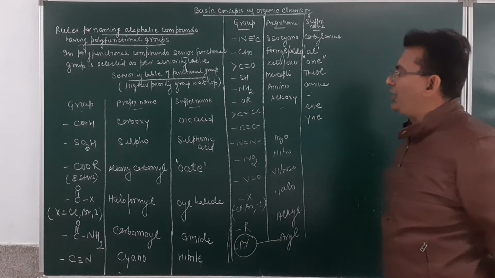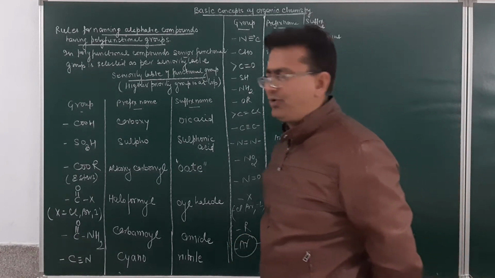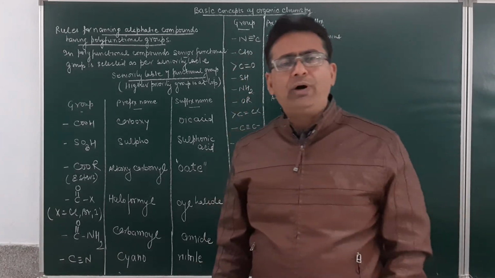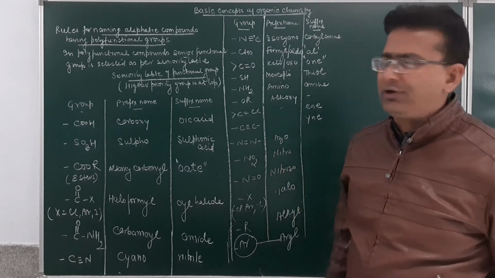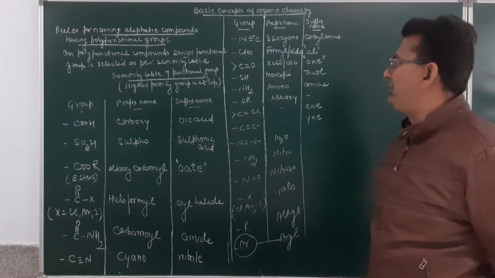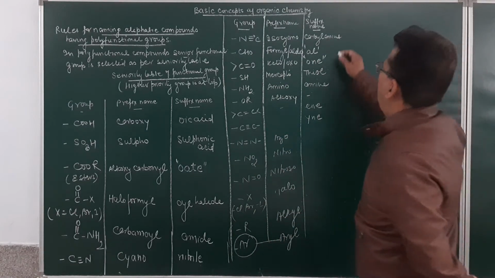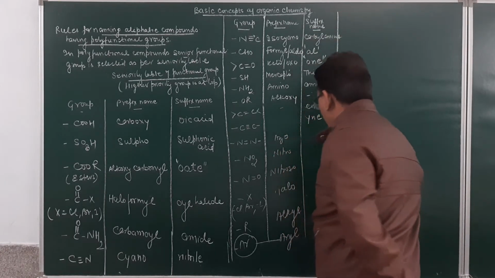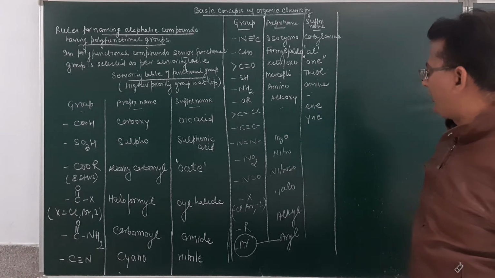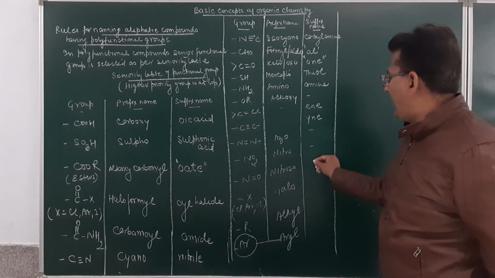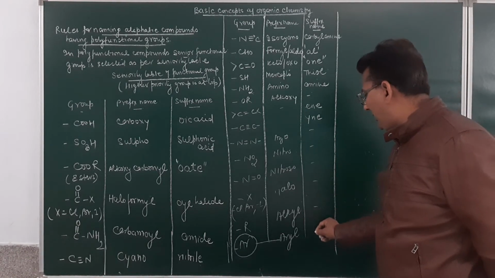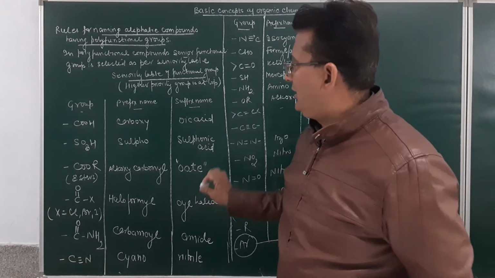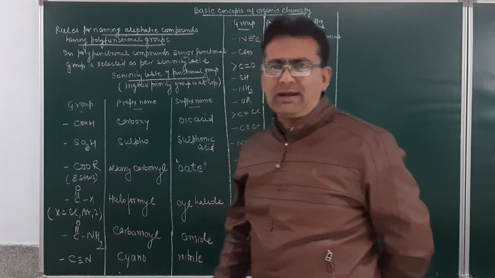So if an organic compound contains more than one functional group, then out of all those functional groups, one will be selected as the principal functional group, and the name of that has to be given according to the seniority table. According to the seniority table, we will be selecting a senior functional group and then writing their name. Am I clear, student? Now I will give you certain examples to get accustomed with this table.